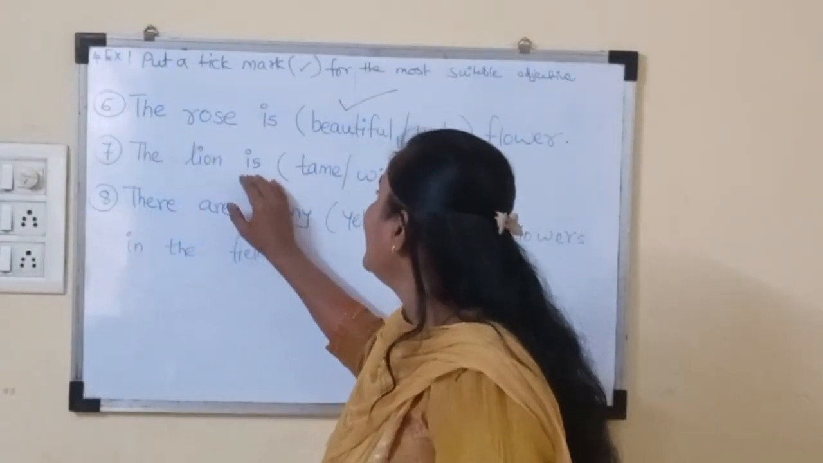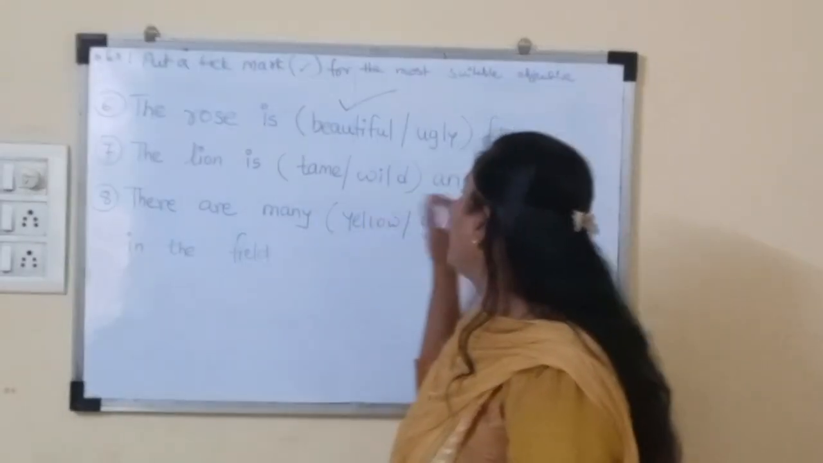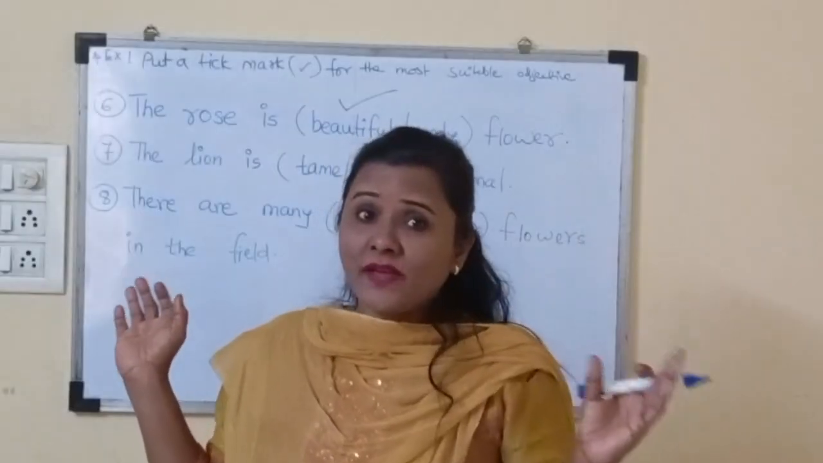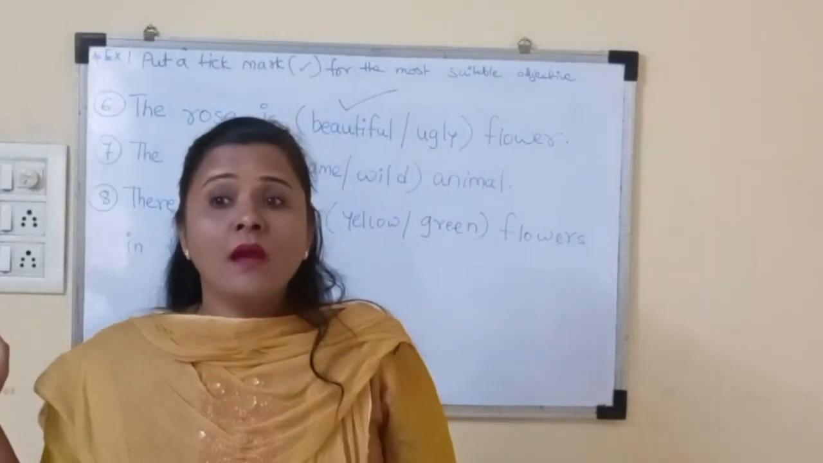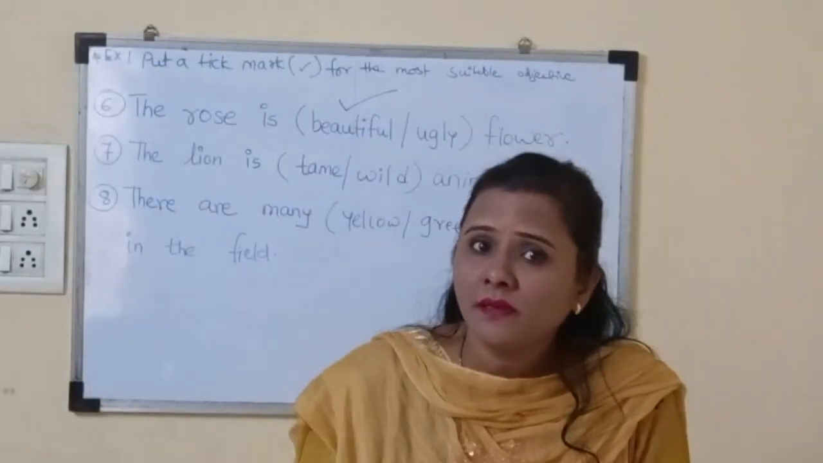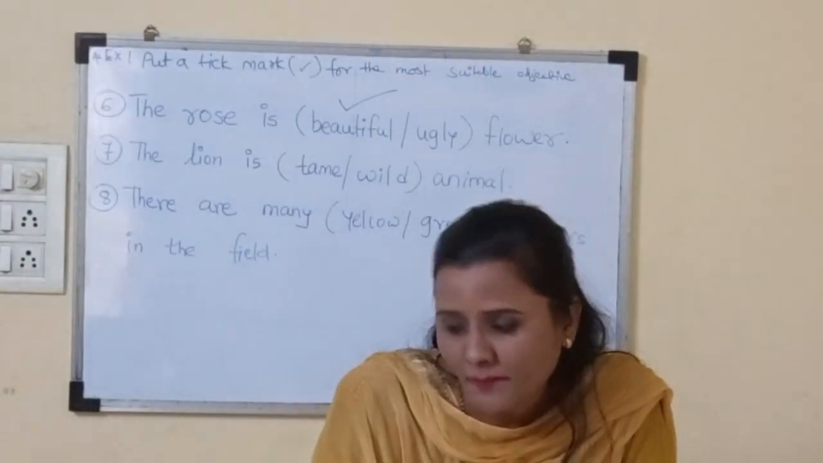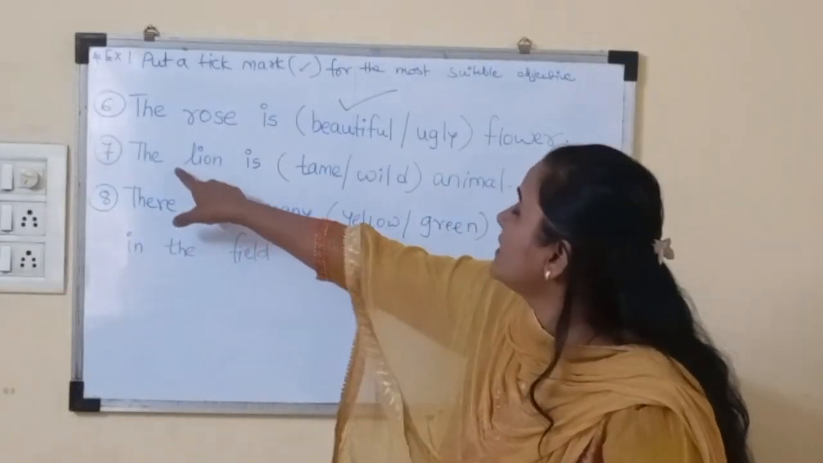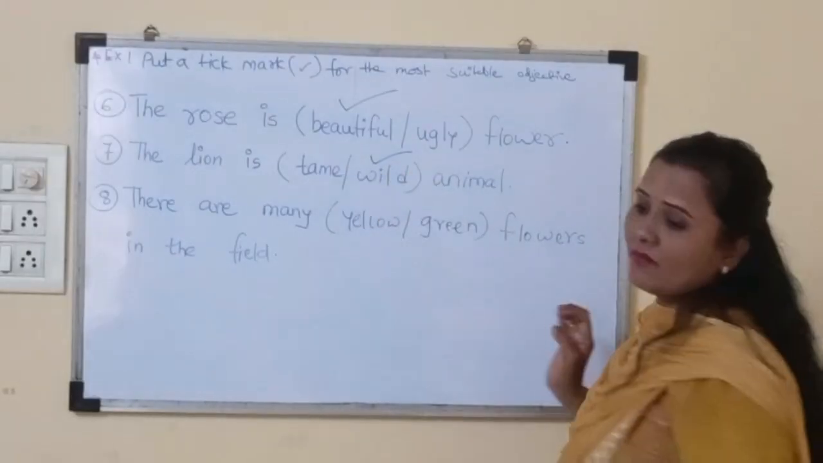The lion is a tame animal, or the lion is a wild animal. We know the lion. Yes. So the lion stays in the jungle, forest, right? But the lion is a wild animal. We know that. Yes. So what is the meaning of tame? Pet. Pet animal. So the lion is not a pet animal, right? So here the correct adjective for this sentence is wild. So tick on that word wild.